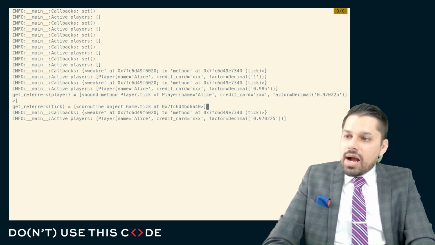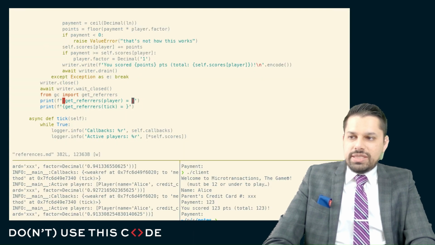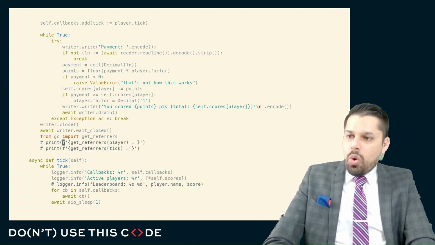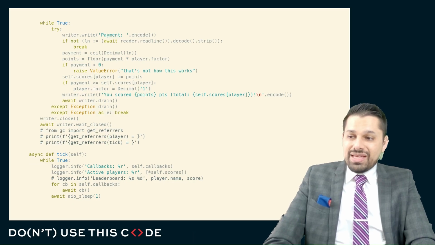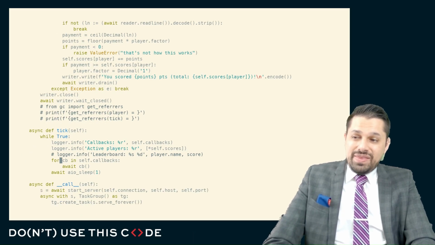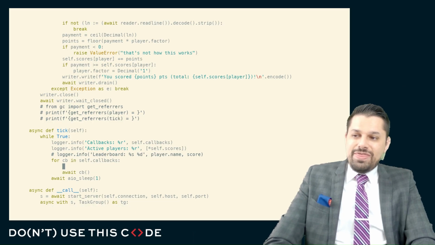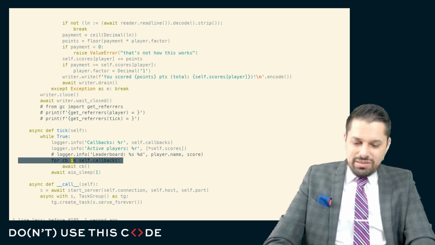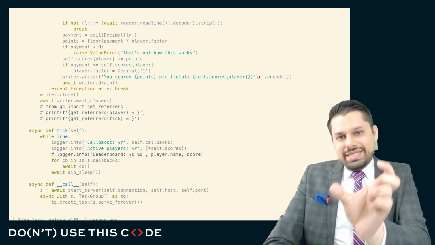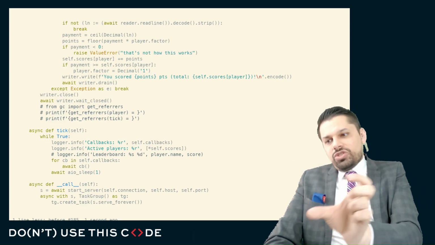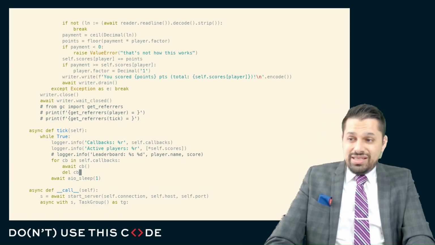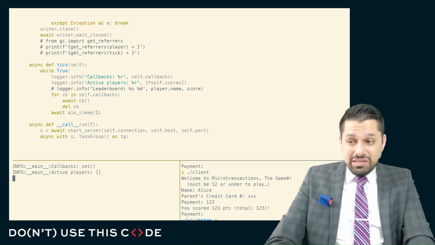Okay. So you can see here this coroutine game.tick is keeping that alive. So why is that keeping that alive? Well, it's actually a smaller bug here. This for CB and callbacks, this callback object here is actually that tick, which keeps the player object alive, which keeps everything alive. And so, like I said before, you need to put a del here to actually clean this